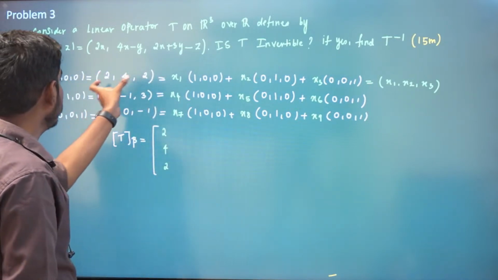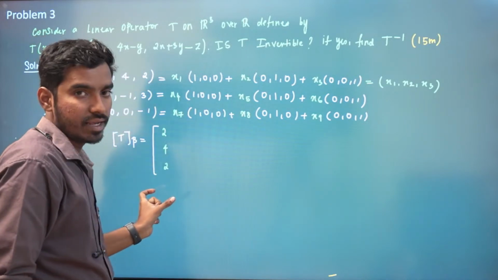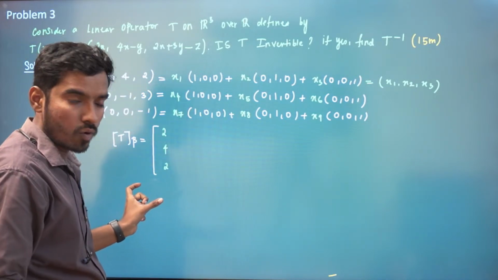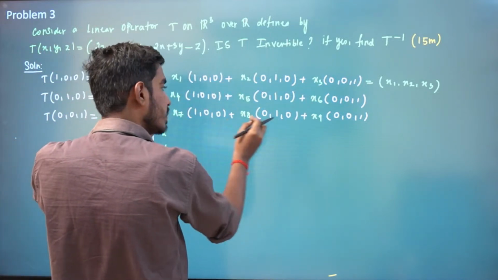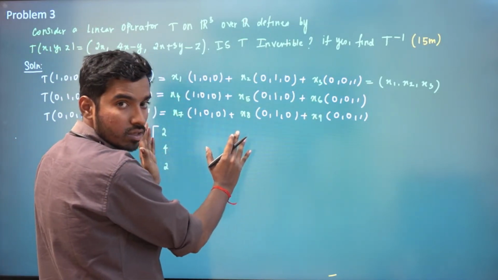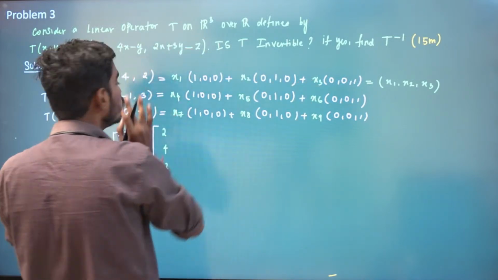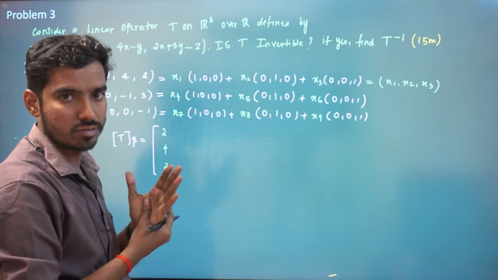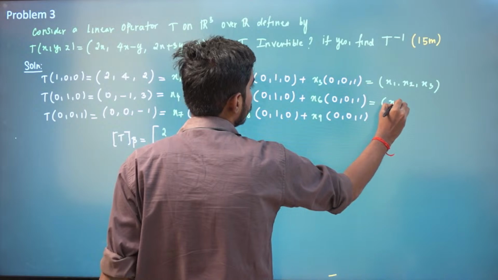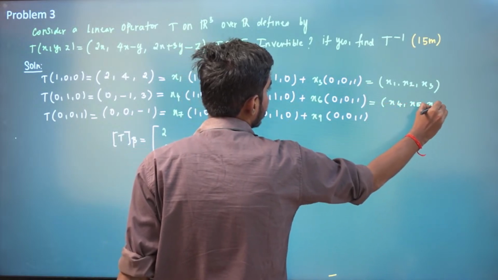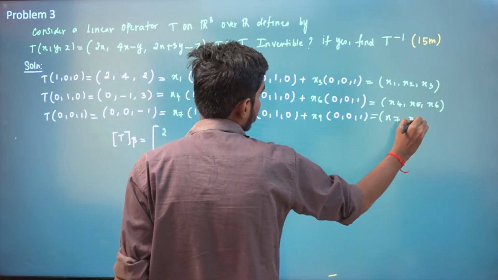You should not simply write this 2, 4, 2 here. If it is a standard basis, you can write this directly. If not, usually what you have to write here is x1, x2, x3, x4, x5, x6, x7, x8, x9. If it is a standard basis, then x1, x2, x3 turns out to be 2, 4, 2. And then x4, x5, x6, and x7, x8, x9.